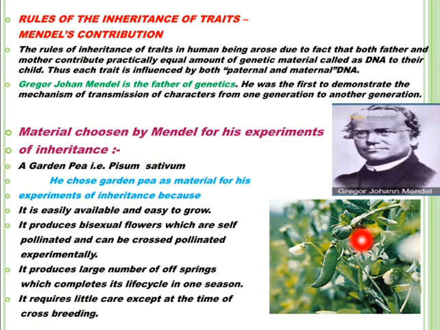It produces a large number of offspring which complete their life cycle in one season. It requires little care except at the time of crossbreeding. So, due to these features of garden pea, Gregor Johann Mendel chose garden pea as the material for his experiment of inheritance.